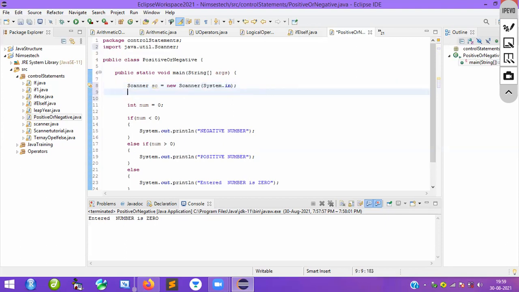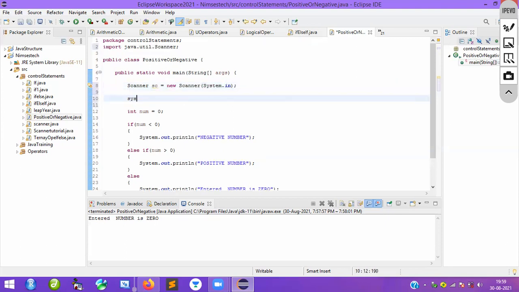Now I want to say to the user, SYSO, please enter the integer value. Just I'm asking. So what am I requesting? Please enter the integer value.